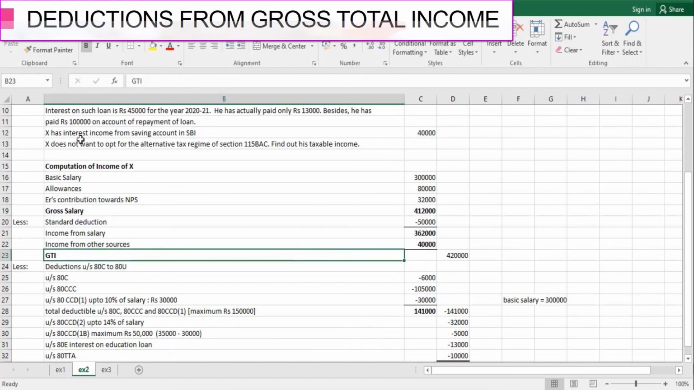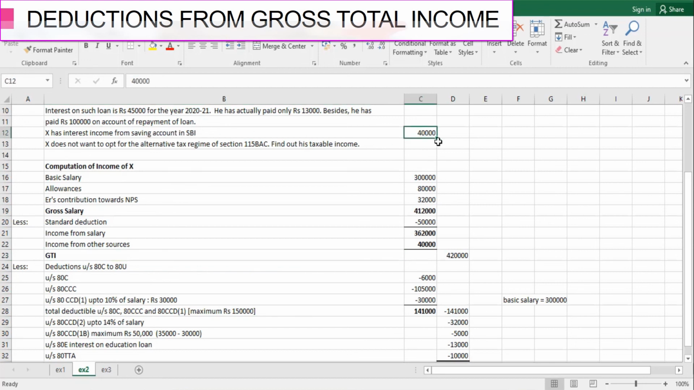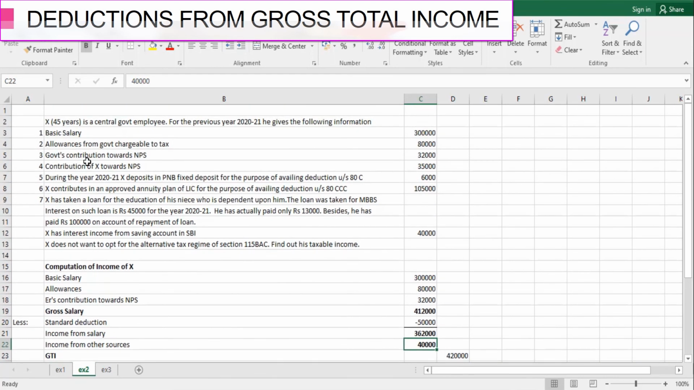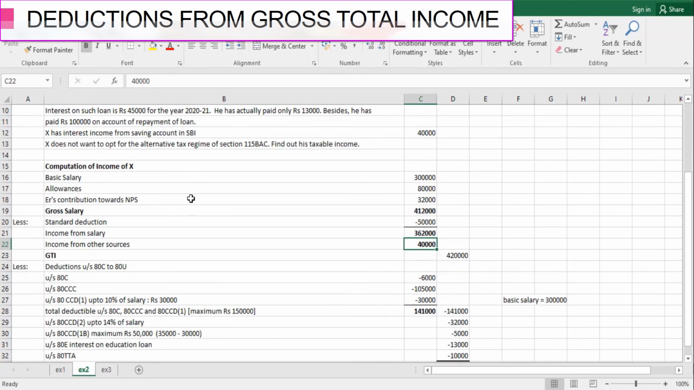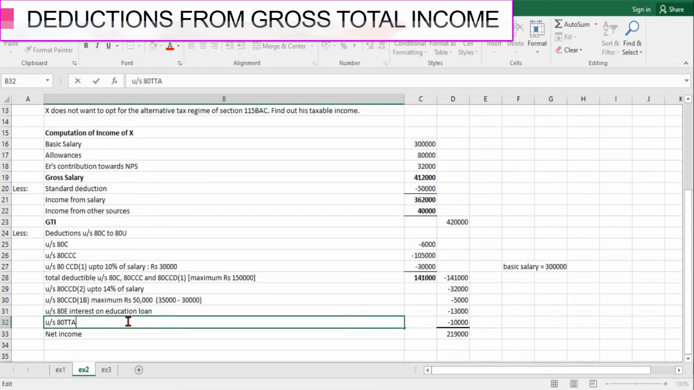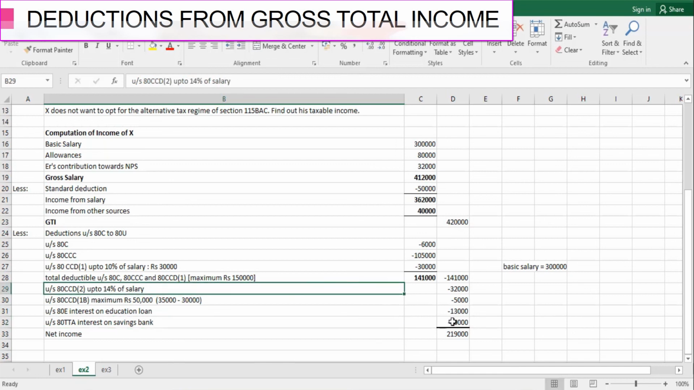Next is, he had interest income from a savings bank account in SBI of 40,000, and we have included this interest income while calculating his gross total income, right? So since he has this interest income, you have to see whether this assessee is a senior citizen or not. Had he been a senior citizen, we would have claimed a deduction under 80TTB. Since he is of the age of 45 years only, he is not a senior citizen, so we can claim the deduction of this interest on savings bank under section 80TTA, and the maximum amount deductible is rupees 10,000.